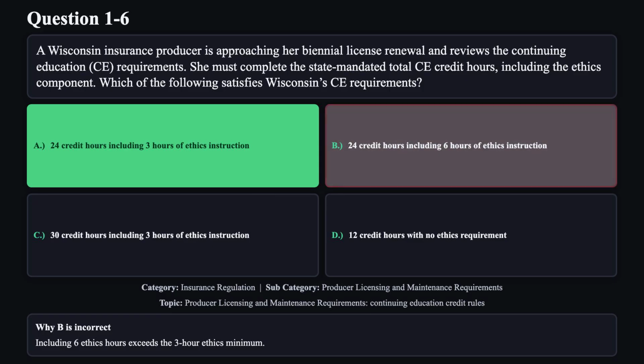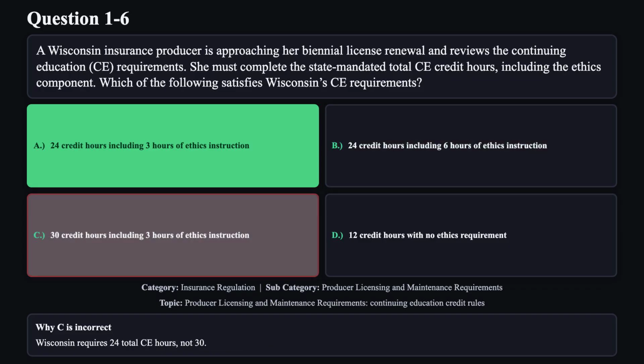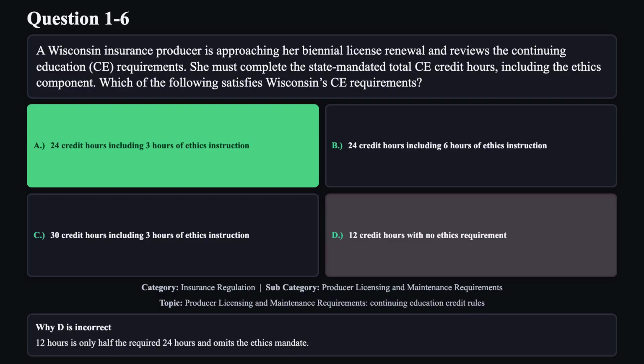Reason B is not correct. Including 6 ethics hours exceeds the 3-hour ethics minimum. Reason C is not correct. Wisconsin requires 24 total CE hours, not 30. Reason D is not correct. 12 hours is only half the required 24 hours and omits the ethics mandate.